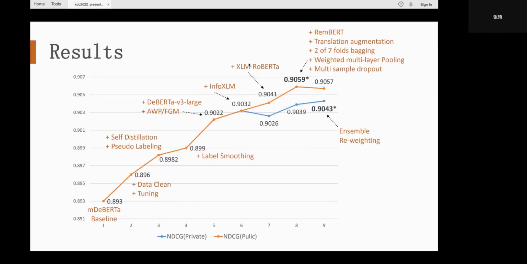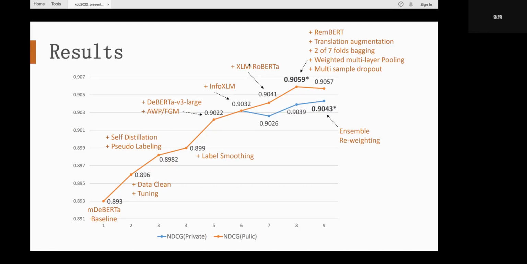These are some of our major submission results. The score of our single model without any preprocessing and post-processing is around 0.893 on the public leaderboard. After doing some data cleaning and hyperparameter tuning, our model is improved to 0.896.